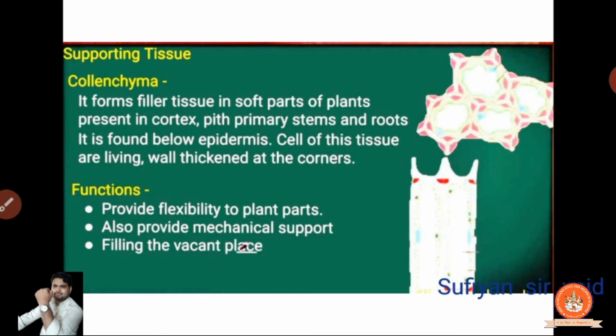It fills the vacant place. Clear? They are going to fill the vacant place. Clear? And it also provides mechanical support to the outer portion.